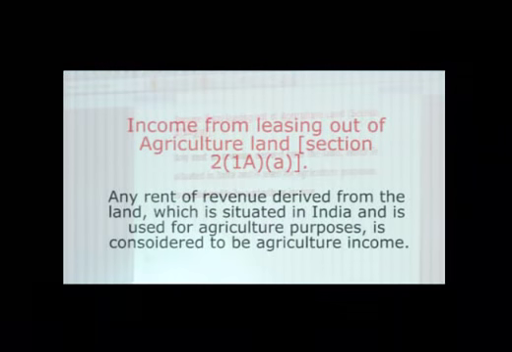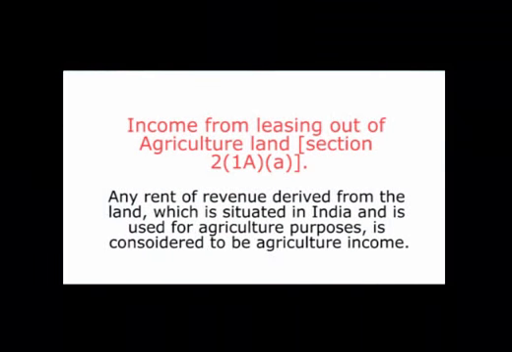The first part has been given under clause A of subsection 1A of section 2. As per this section, income from leasing out of agriculture land is agriculture income. It says that any rent or revenue derived from land which is situated in India and is used for agriculture purposes is considered to be agriculture income.